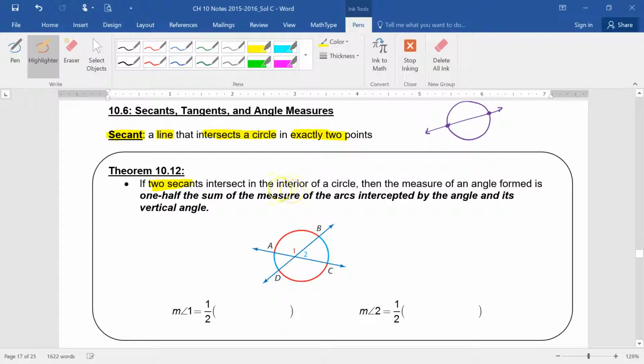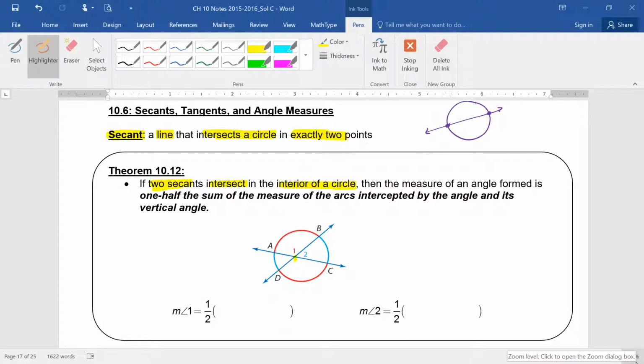Now, if you have two secants, and if those two secants intersect in the interior of a circle, then you form a couple of angles. So here you have two secants and they intersect in the interior of a circle. Does it say that they have to intersect in the center of the circle? No. They just have to intersect inside the circle. And how many angles do you form when you do that?